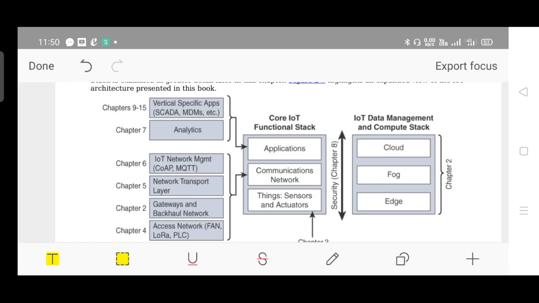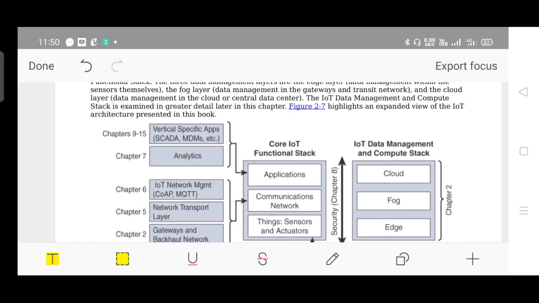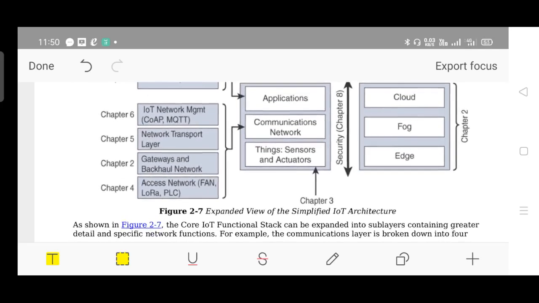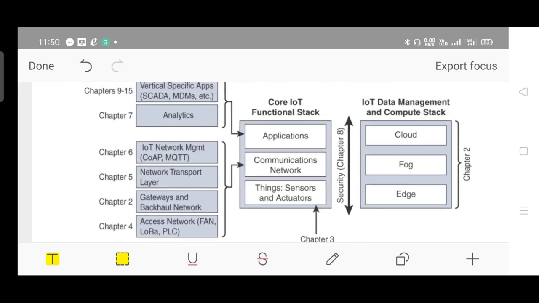Chapter 7, then 9 to 15 and so on are from the same textbook. This is for your reference. Don't write things like chapter numbers in the exam. Only the two blocks, the functional stack and the IoT management stack, with 3 layers in each of them, are sufficient. Fog computing, edge computing, and cloud computing will also be discussed further in chapter 2.